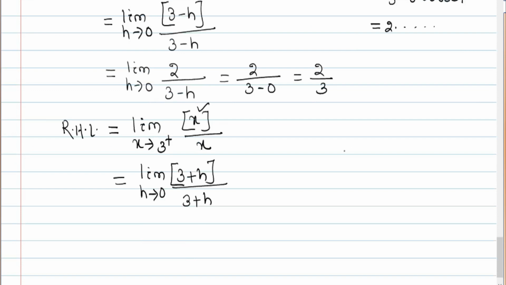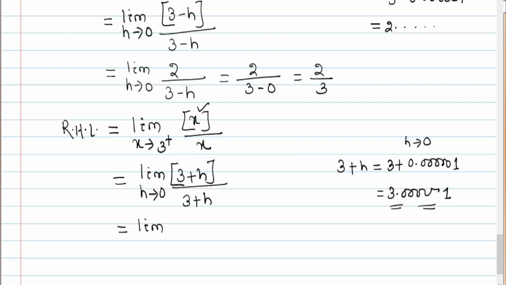Okay, now 3 plus h means how much? 3 plus h is a very small number above 3, that is h tends to 0, like 0.00001, that is nothing but 3.00001. So 3 point something means the greatest integer is 3. So limit h tends to 0, this one is 3 by 3 plus h.